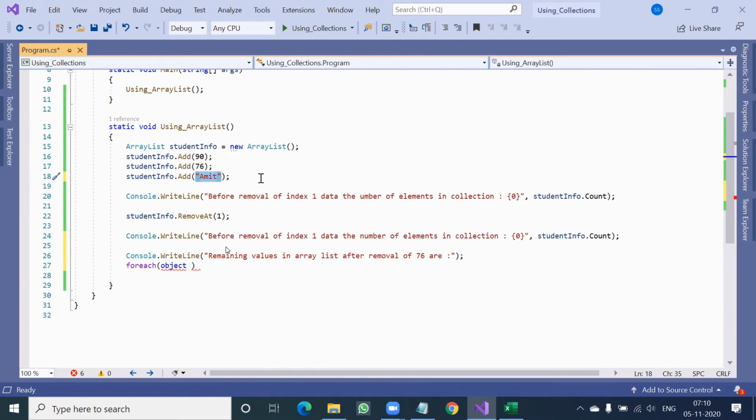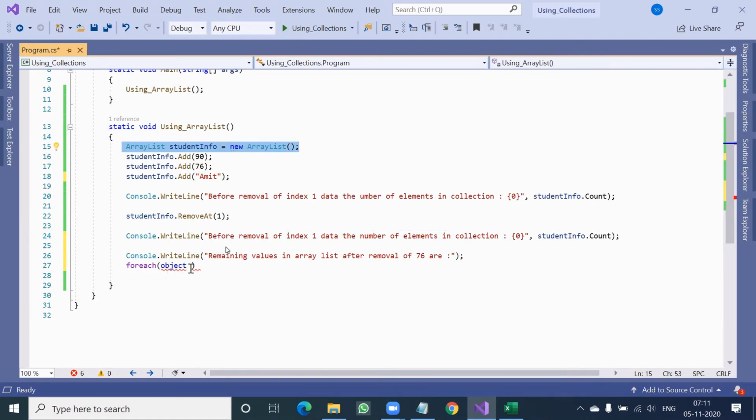So I cannot assure that when I fetch the data from the collection, everything will be integer, or everything will be string, or everything will be decimal. But in an array you can say that, because that is a disadvantage in array. If you declare integer, only integer. If you declare decimal, only decimal. If you have no idea, then at the beginning itself you declare it as object type, but some restrictions are there. Here you have no restriction. You just create the object, and later on you can store any variety of data, no problem.